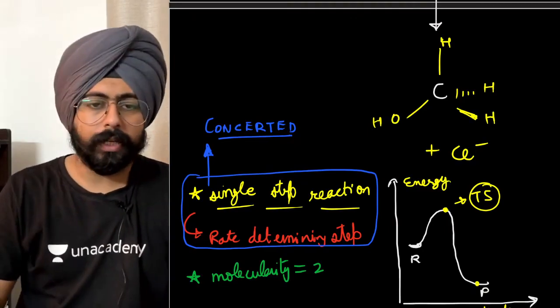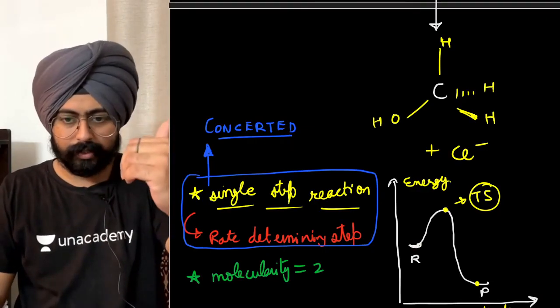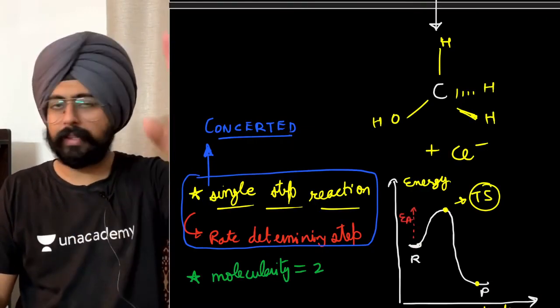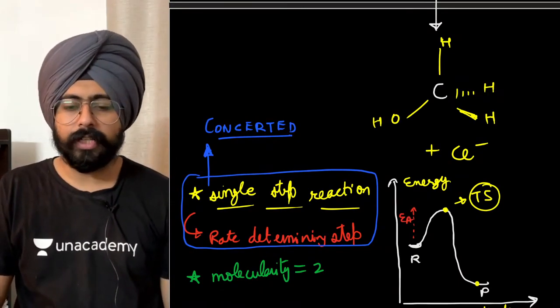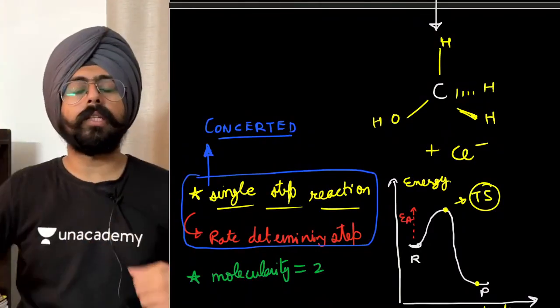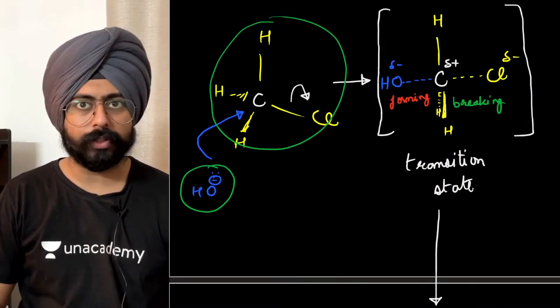Okay, so this is the energy of the reactants initially. You give it some energy. This is the activation energy. Fine. This is something that you studied in chemical kinetics as well. So when it has the activation energy, you reach the transition state. Transition state is a point where the reaction is still happening. We've already drawn the transition state over here. Yes, this is what the transition state looks like.